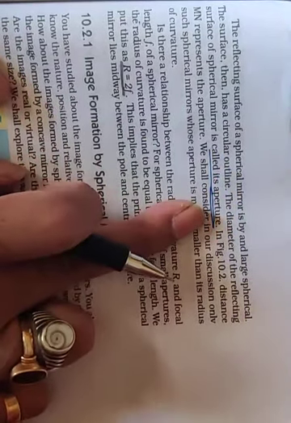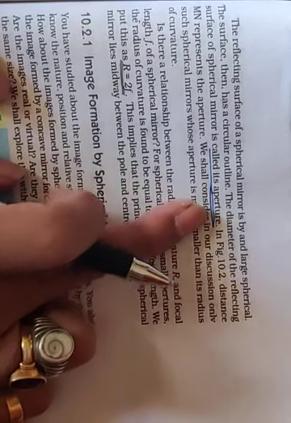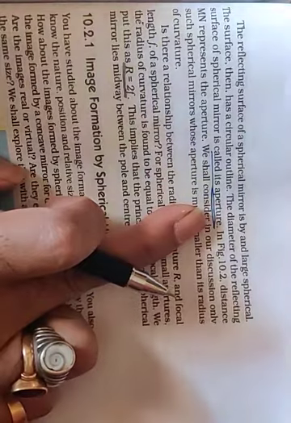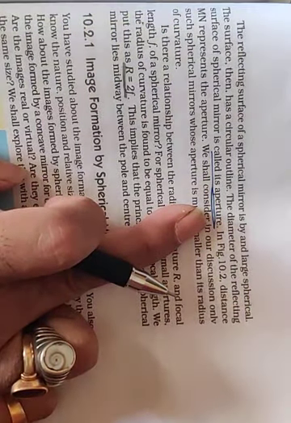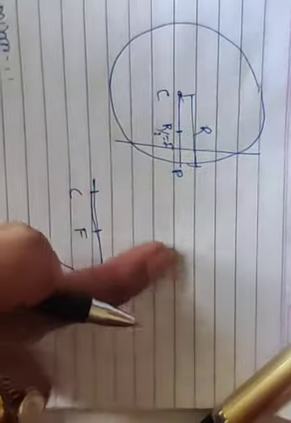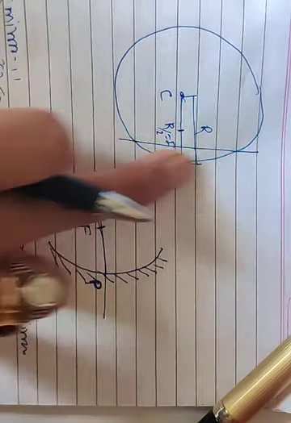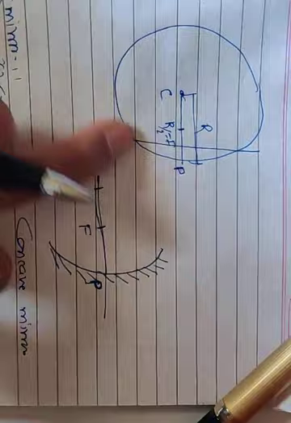This is another terminology which you have to remember: the part from which that particular mirror has been prepared is called the aperture. The part which has been collected from this particular object, this whole part, is called an aperture.